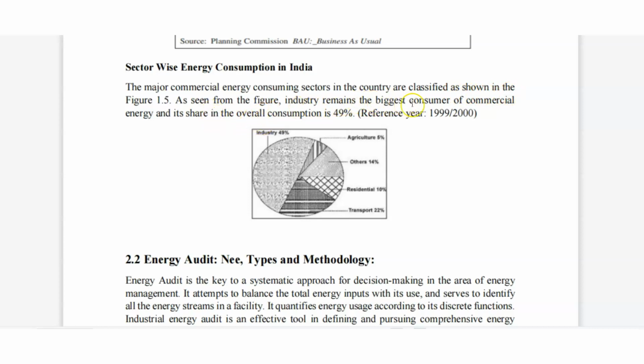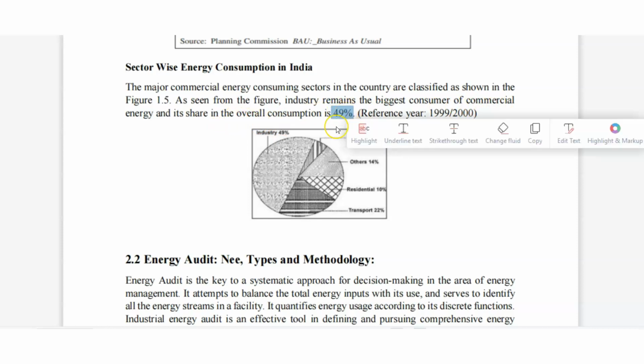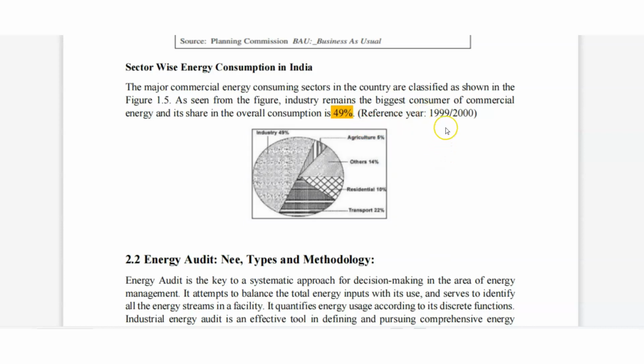In the figure, industry is the biggest consumer of commercial energy, with 49% of overall consumption, for the reference year 1999-2000. Industry is 49%, agriculture 5%, other 14%, residential 10% and transport 22%. Then we will read energy audit, need, types and methodology. This one is need. Okay.